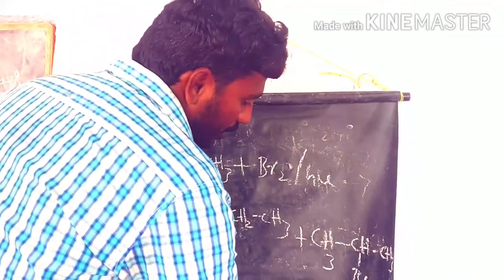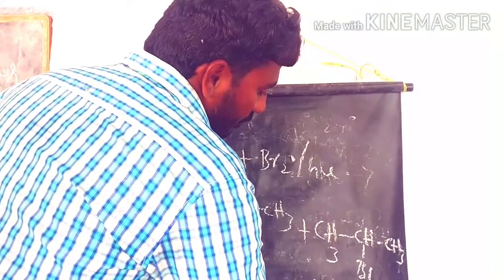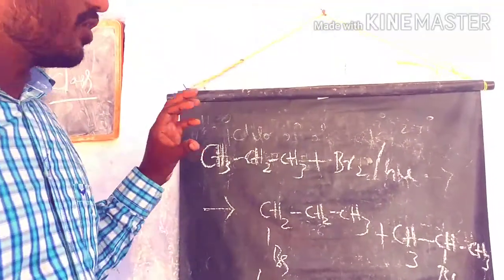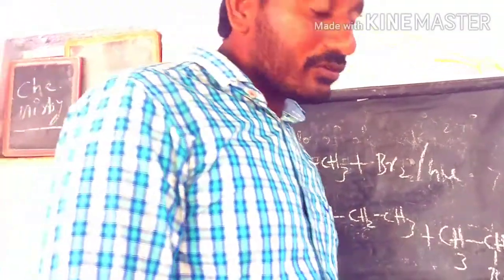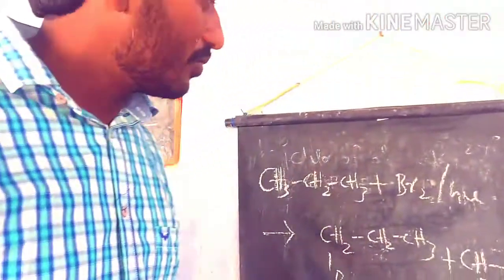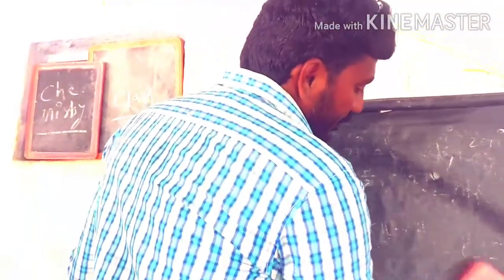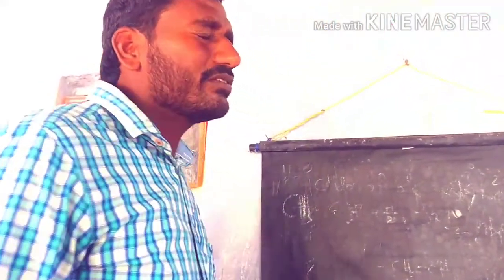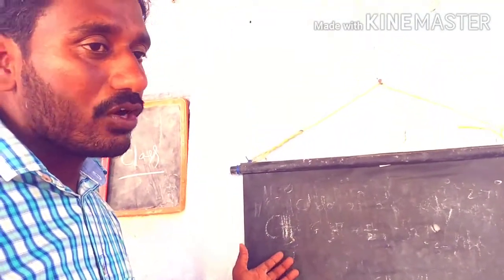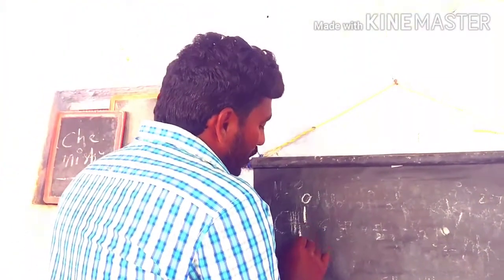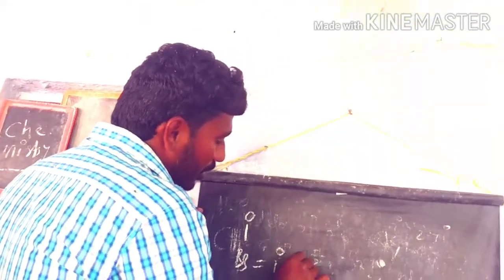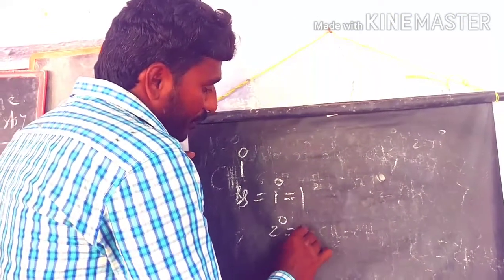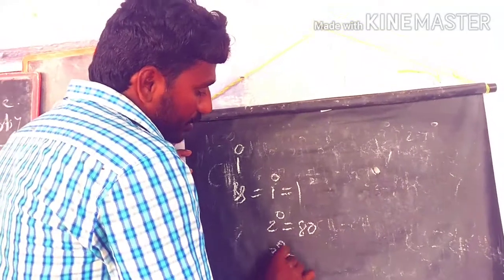So let's see how you can calculate the percentage of 1-bromopropane and 2-bromopropane. We already calculated the percentages for 1-chloropropane and 2-chloropropane, so here it is the same thing. But the reactivity of bromine is different. The selectivity of bromine is different from chlorine. What is the bromine selectivity? For chlorine it was only 1 ratio. Here it is again 80 ratio for the secondary, and 1600 ratio for the tertiary.